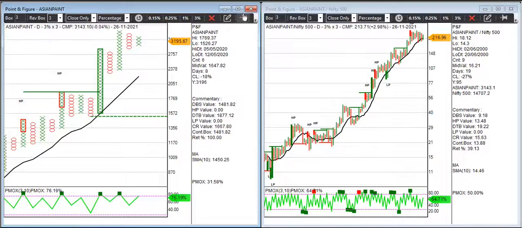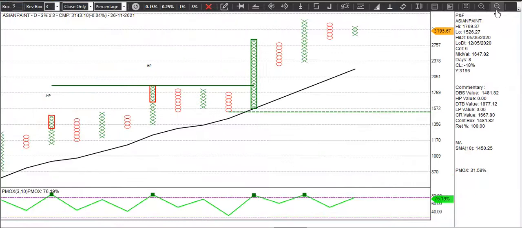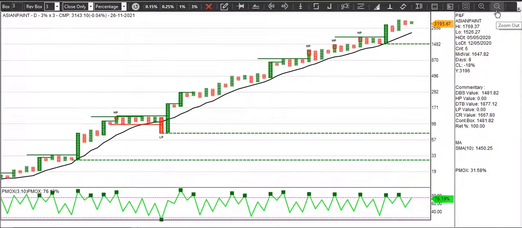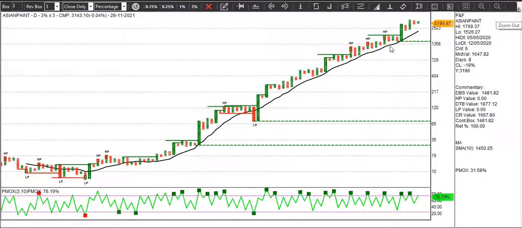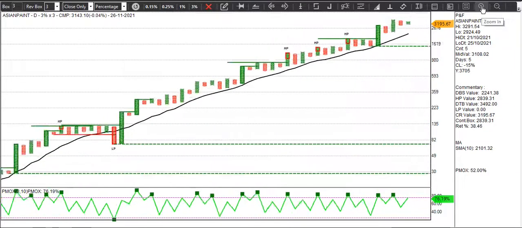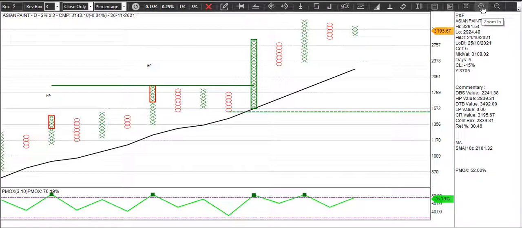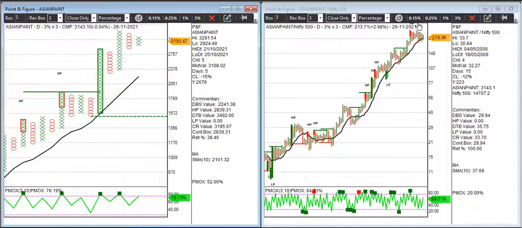I mean, if you see a long-term chart, this is one of the most beautiful charts, right? This is clearly an upward trend, right? And so it is giving us another entry. Okay, so the double top buy is at 3492 and the stop loss is 2839, and the relative strength is also positive.